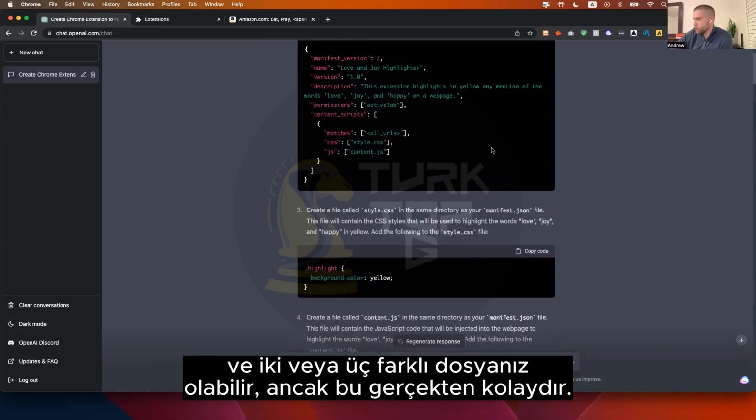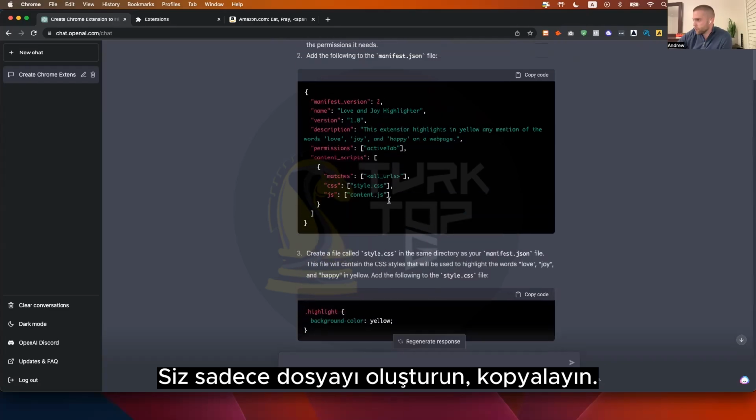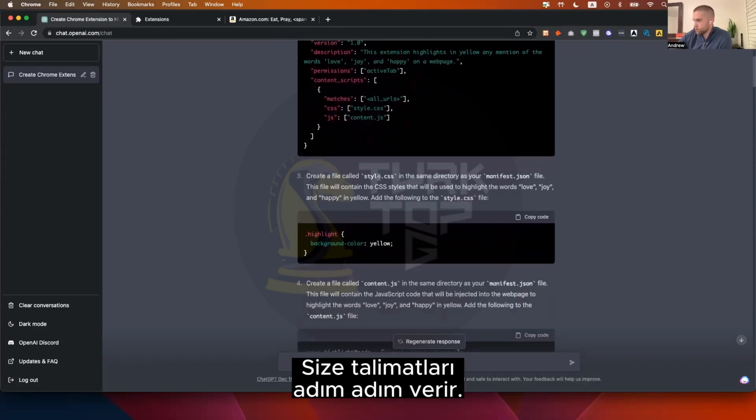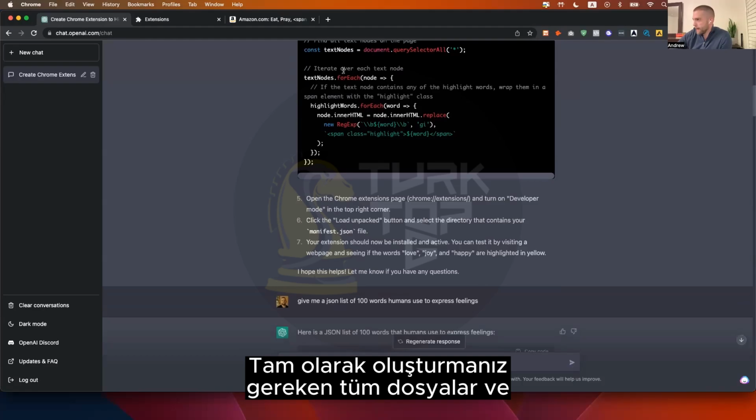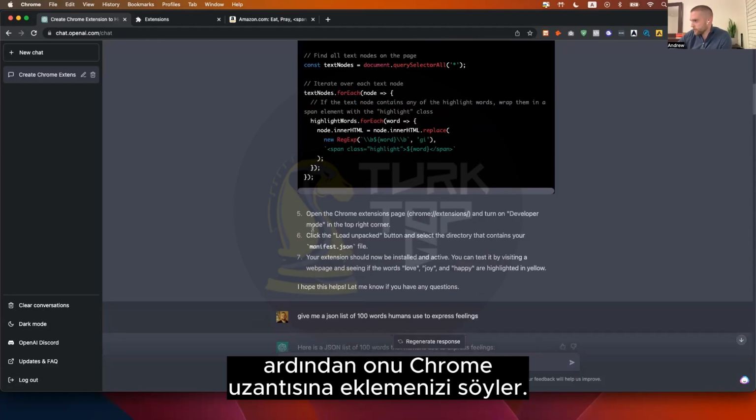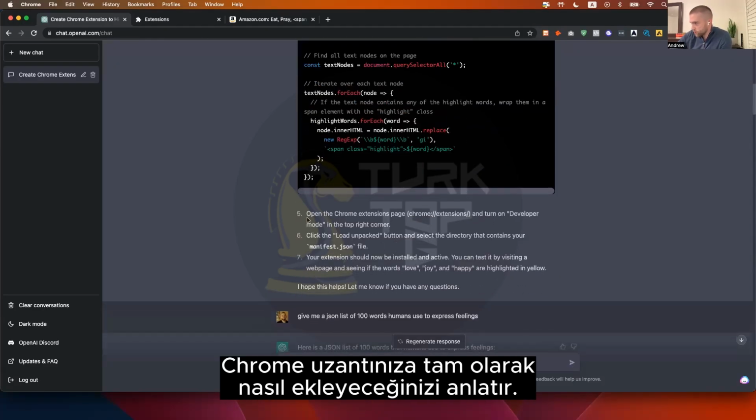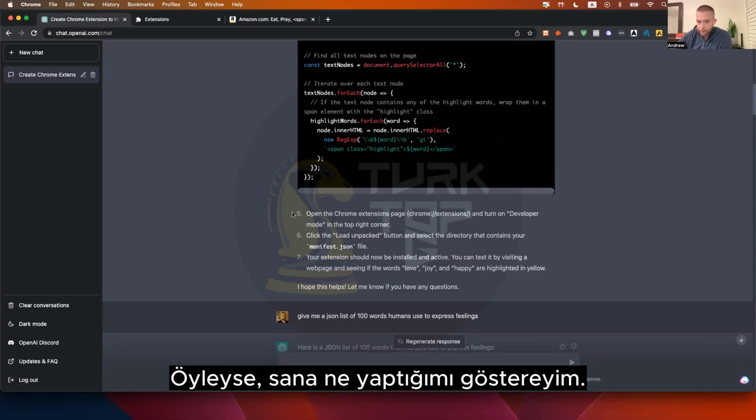And again, you might have 2 or 3 different files, but it's really easy. You just create the file, you copy it. It gives you the instructions step by step, exactly all the files you need to create. And then it tells you to add it to the Chrome extension. It tells you exactly how to add it to your Chrome extension. So let me show you what I did.